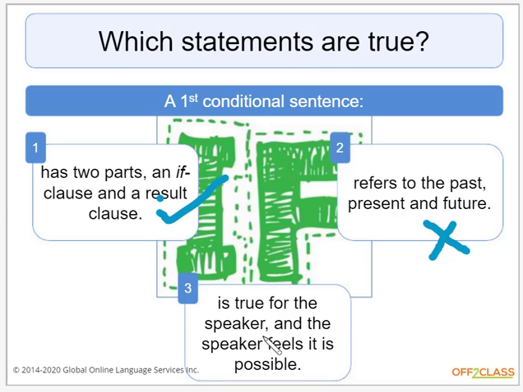How about this one? Is it true for the speaker and the speaker feels it's possible? Is that a first conditional? Yes, that's true. Good. Let's keep going.